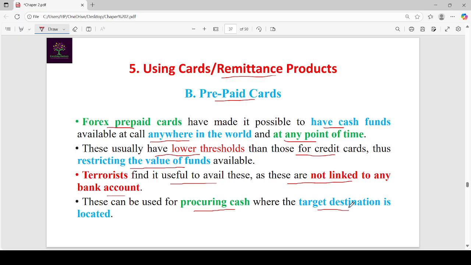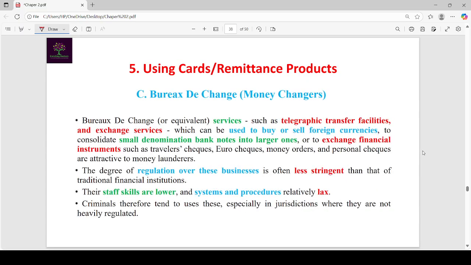The main benefit is these are not linked to any bank account, and also these are used for procuring cash and using that cash at the targeted location. So because of these benefits, the prepaid cards technique is attractive to money launderers, terrorists and criminals.